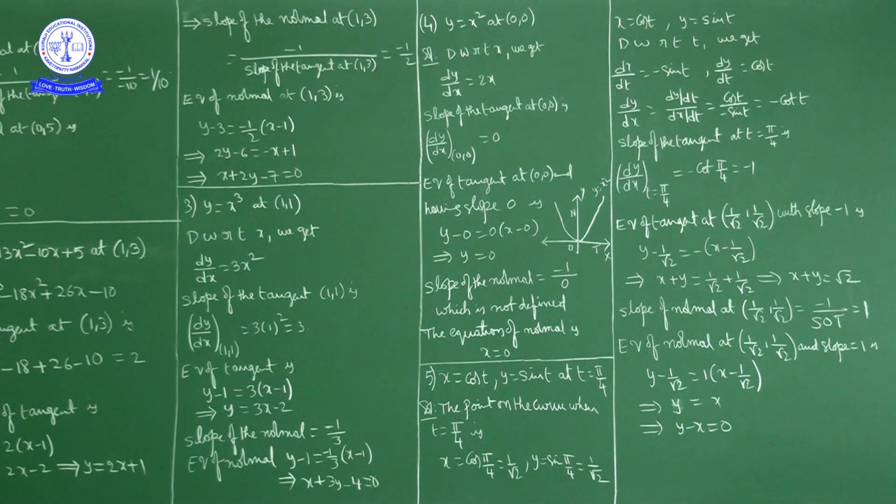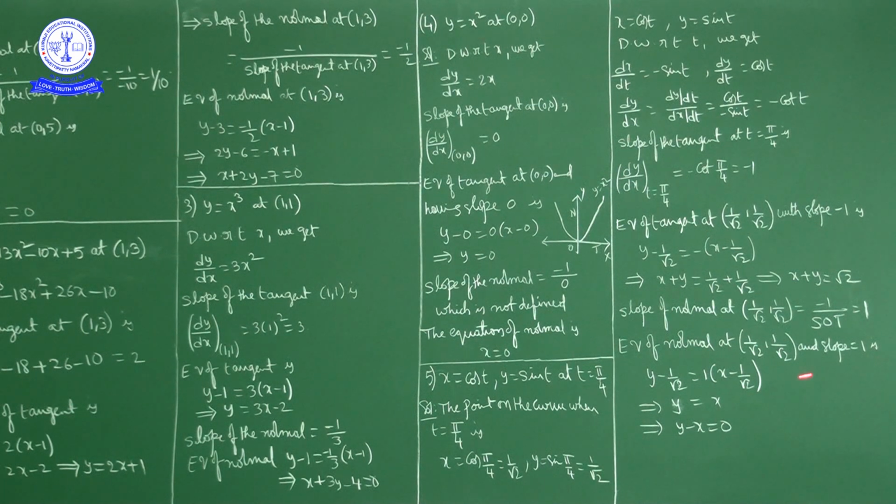Okay. Next, slope of the normal is what? Minus 1 upon slope of the tangent at 1 by root 2 comma 1 by root 2, that is minus 1 by slope of the tangent, which is minus 1. So minus 1 by minus 1 is 1. So slope of the normal is 1.